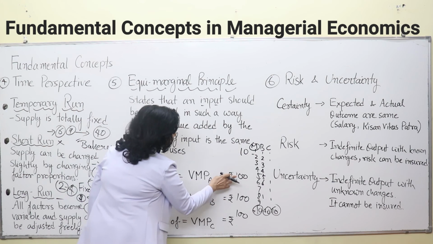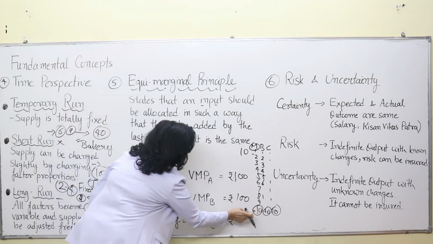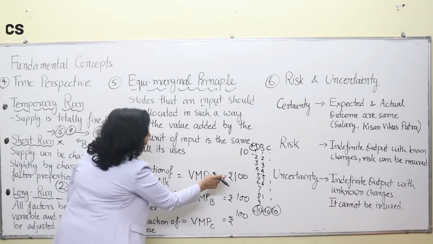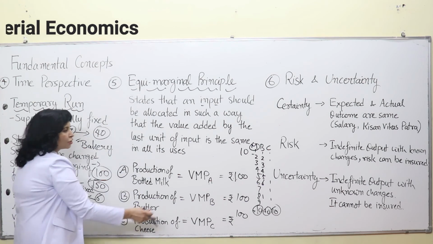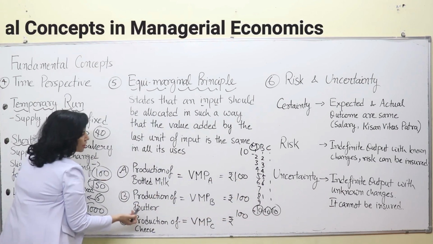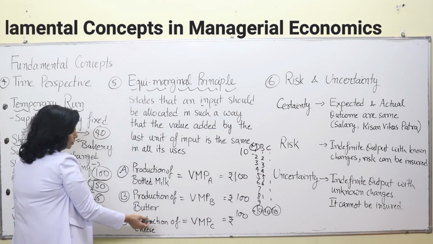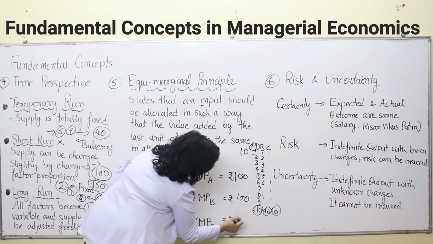Suppose the value added by the 10th worker in milk production is rupees 100. It should be the same for all other uses as well. So the value added by the last worker in butter production should be rupees 100, and for cheese production also it should be 100 only. So this is the principle of equi-marginality.